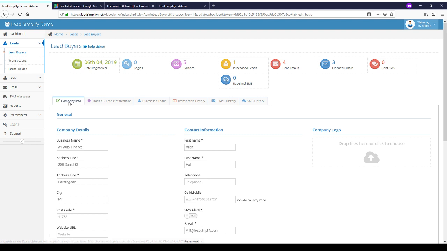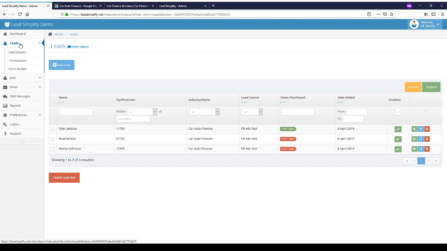Hopefully that gives you a bit of an understanding of what Lead Simplify does, the power of what it can do, and the power of what it can potentially do for your business. So what we need to look at next is how we get this system set up and how we got to the stage that we're at right now. So let's do that for you.